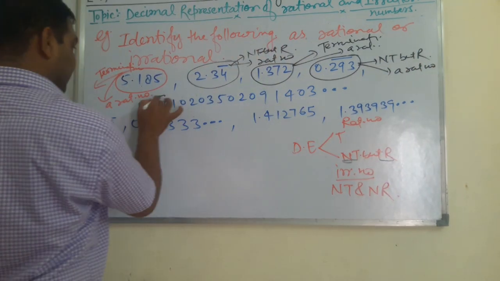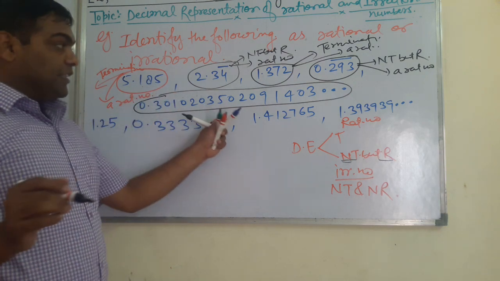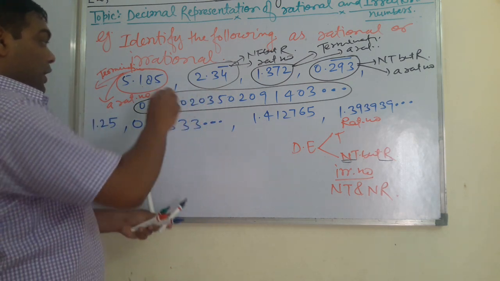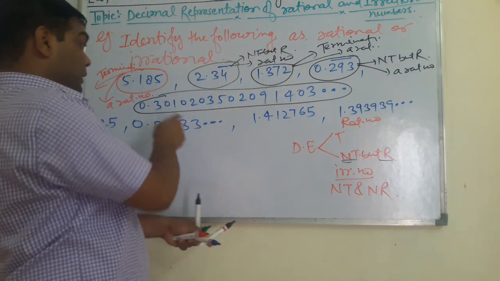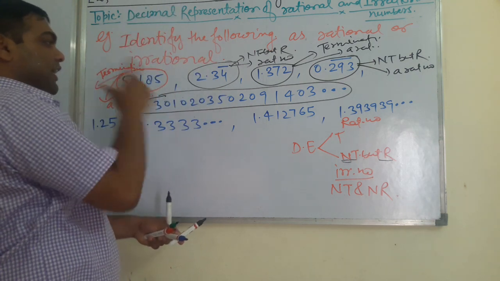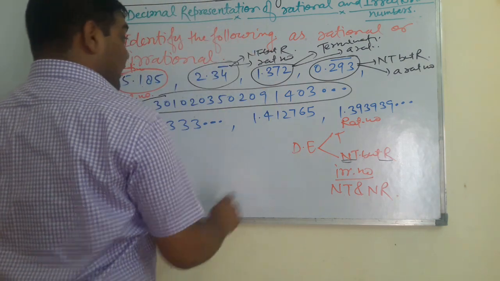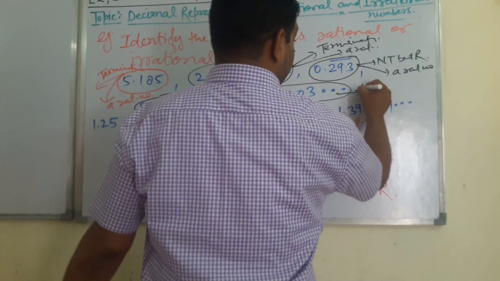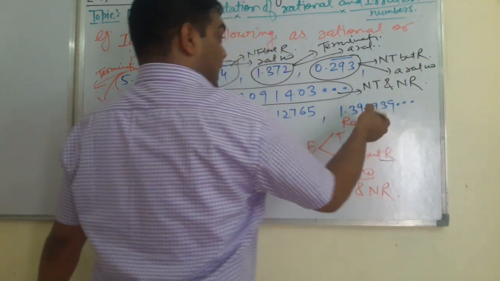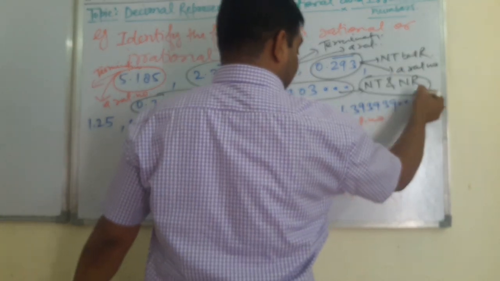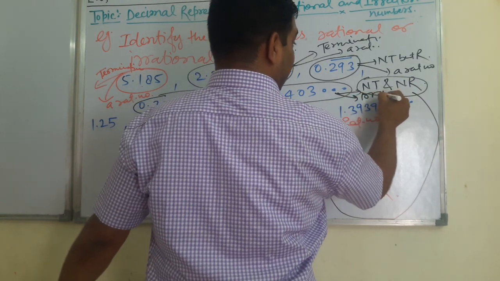Next, if you look at these examples, here the number is in decimal form. Here it is non-terminating as well as non-repeating. No digit is repeating and it continuously keeps increasing. So its decimal expansion type will be non-terminating and non-repeating. And this type of decimal expansion exists for an irrational number. So this is an irrational number.